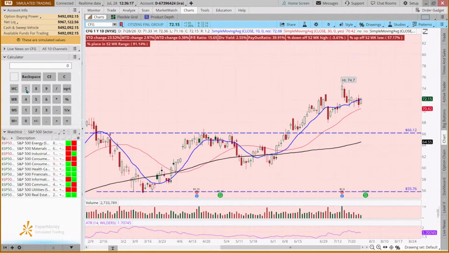If you're trying to do some short-term trades to fund your trip to Disneyland in the fall, or to Greece in October, you might say, if I could get out at 74.70 and I'm buying now at 72.15, I could make 255. That's not a ton, but 255 divided by 72 is still a 3.5% return.